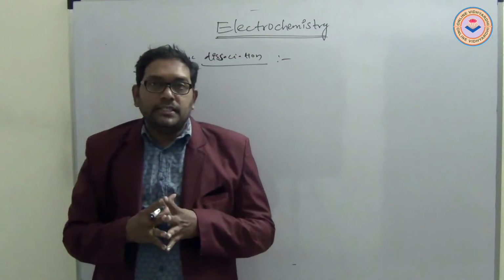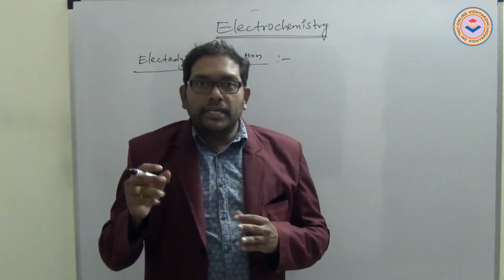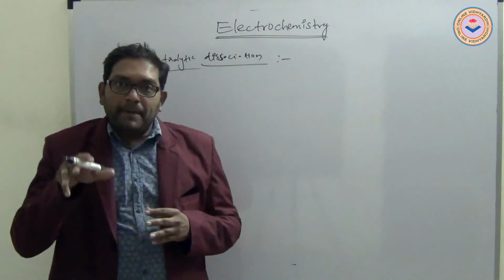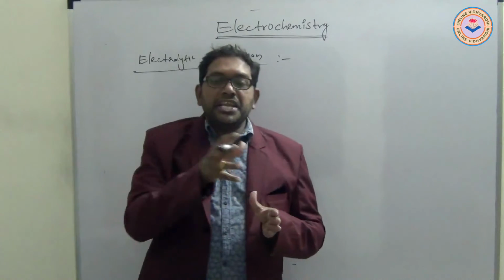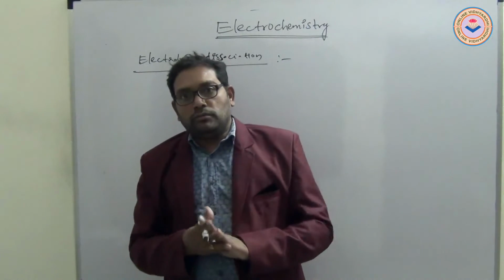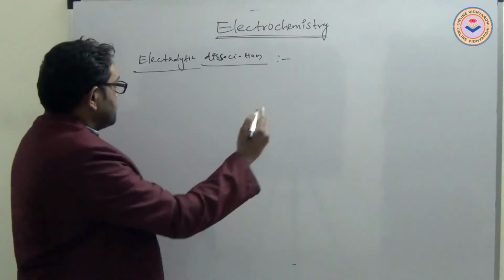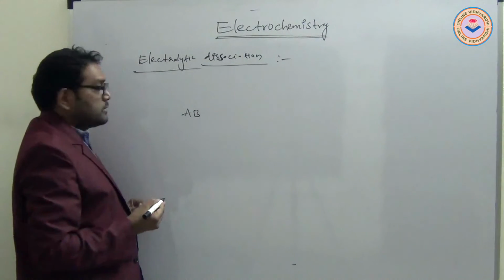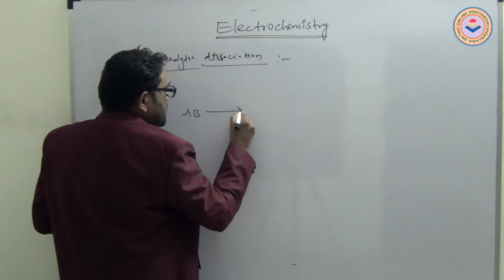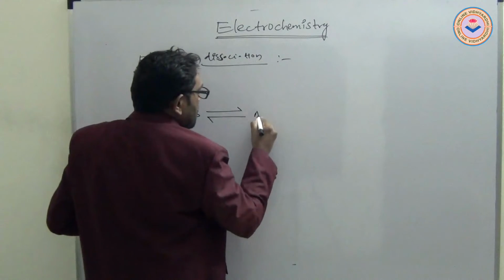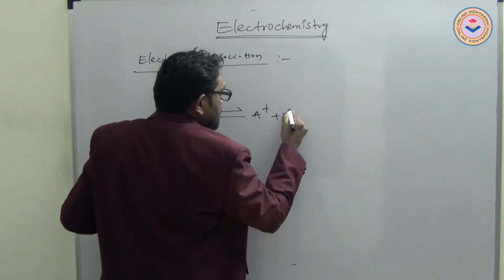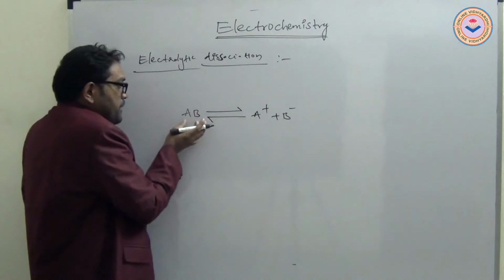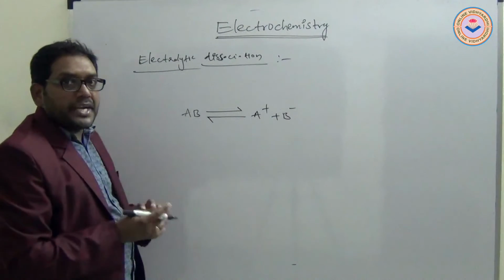An electrolyte is decomposed into its ions, and they are in equilibrium with the compound. For example, AB is an electrolyte which is decomposed into its ions A plus and B minus, and these are in equilibrium with the electrolyte.